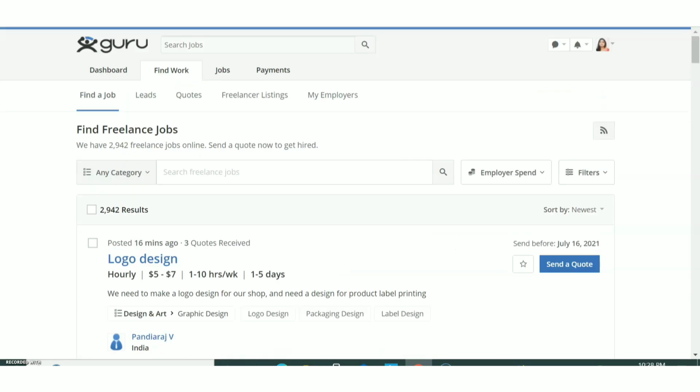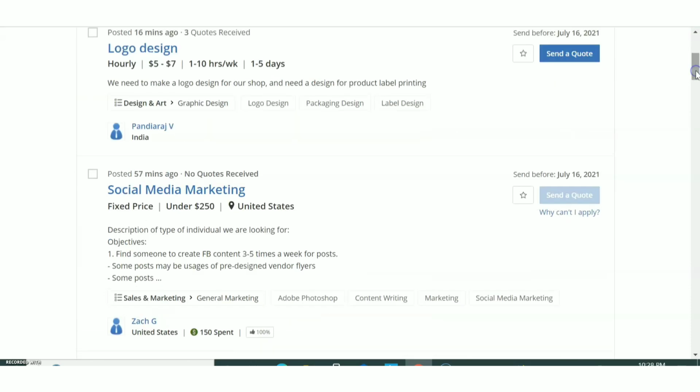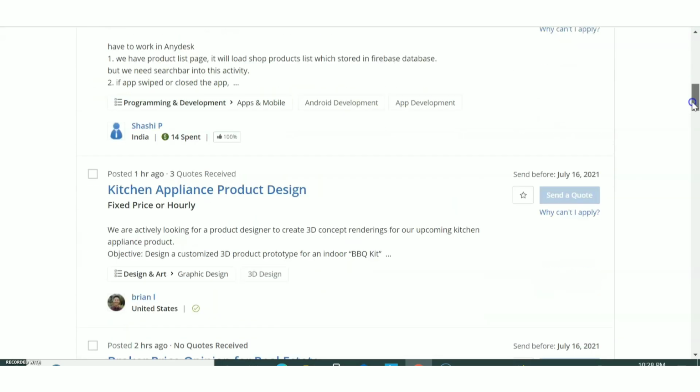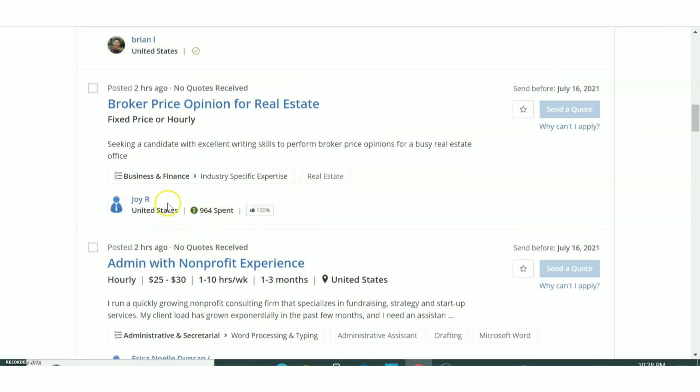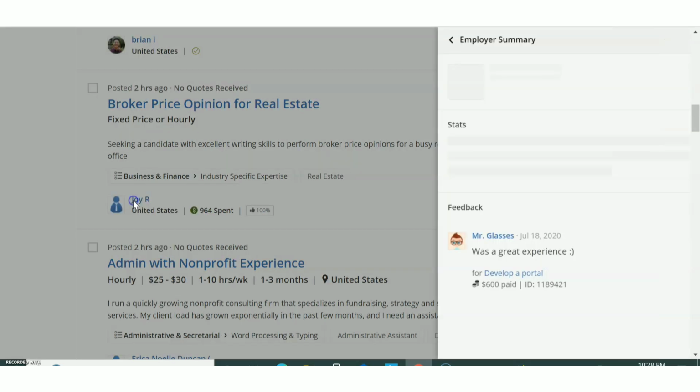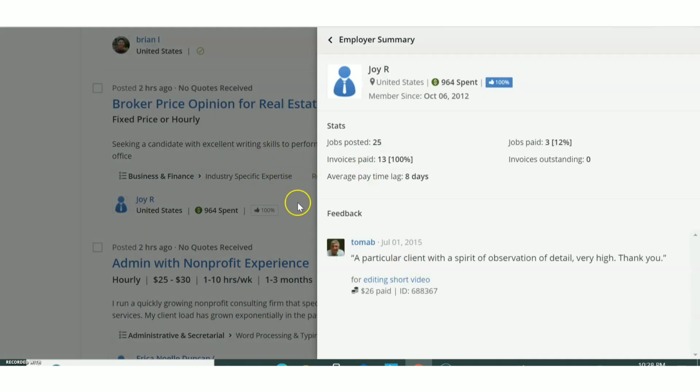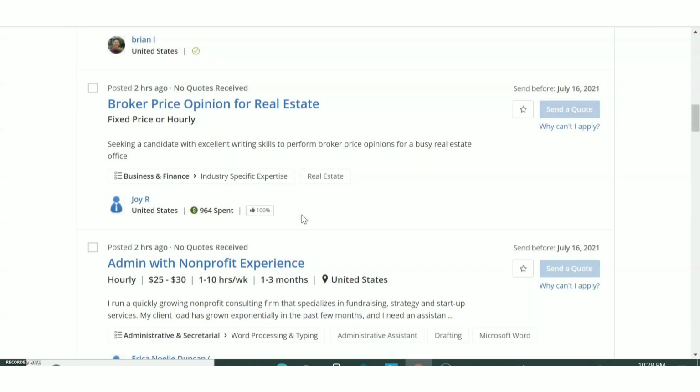Okay. Or if you are not seeing a tick mark, you can see the amount of money that person has spent. And yeah, here you can see a tick mark. Okay. Or if you are seeing the amount of money that person has spent, and if you click on the review, you can see if the person is genuine and is having good feedback, then you can take up that job.